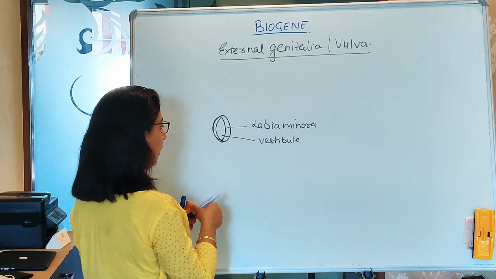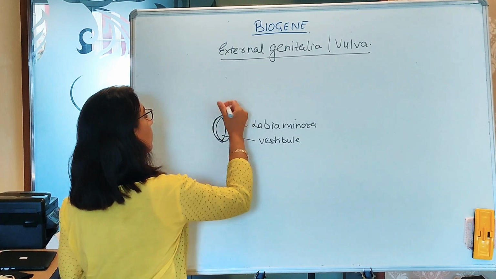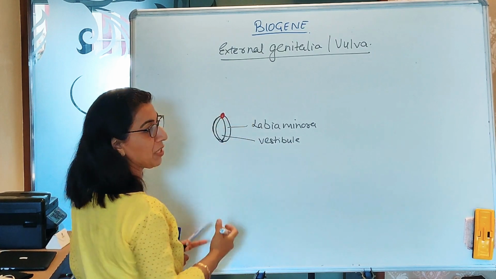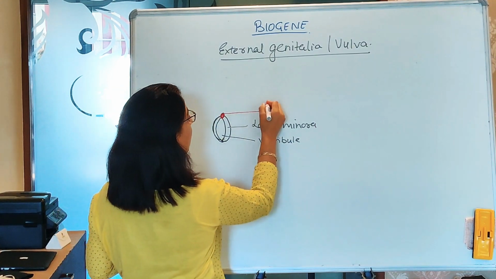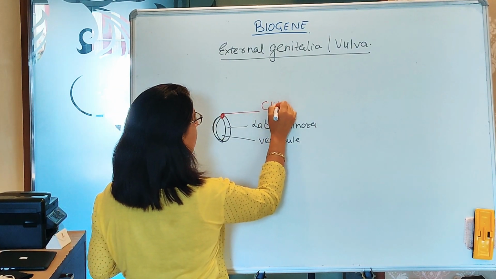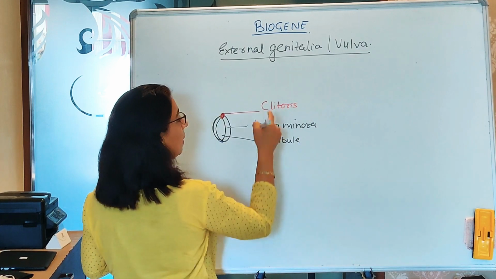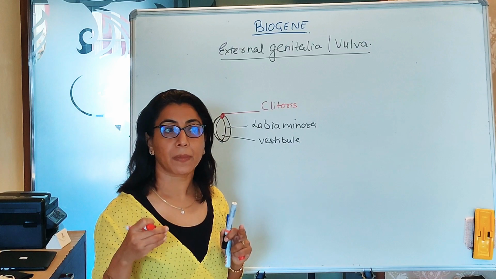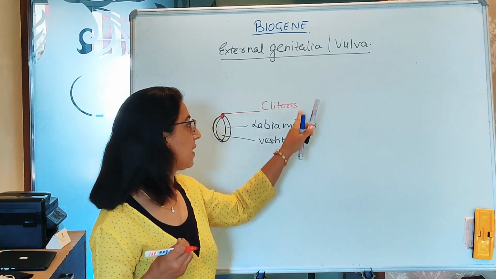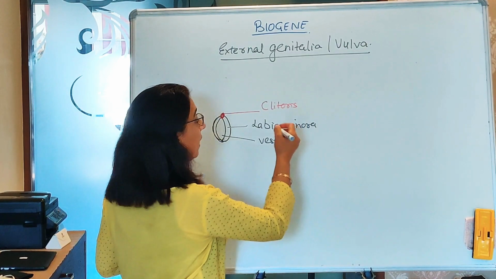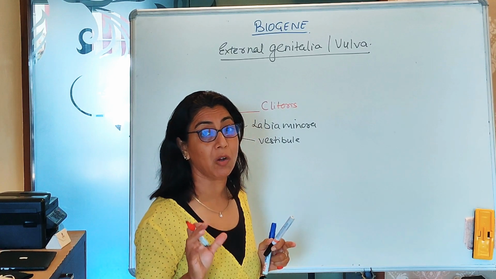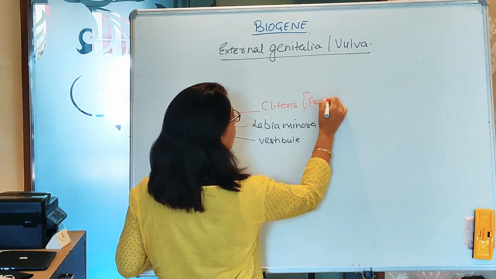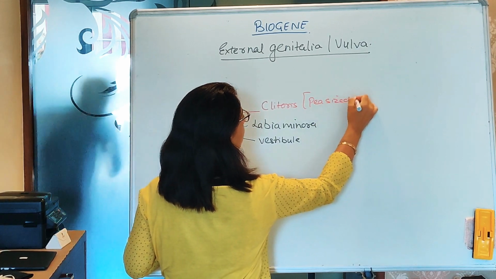Now this labia minora, on its anterior margins where they are fusing together, has a pea-shaped structure called the clitoris. This is the very sexually excitable point of the female. It has almost 88,000 nerve endings. So the clitoris is a pea-sized structure